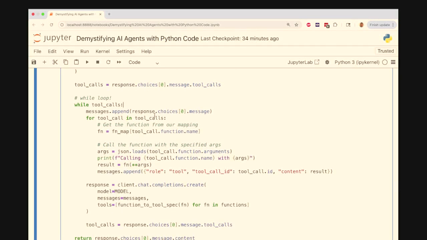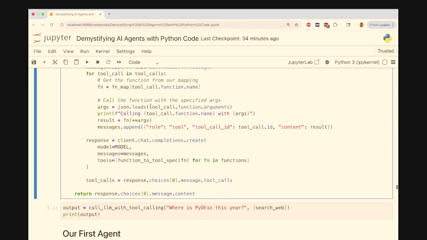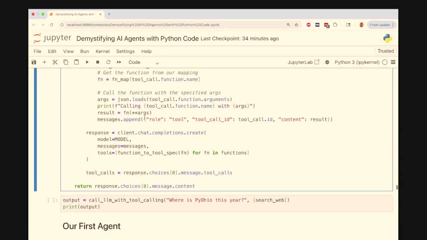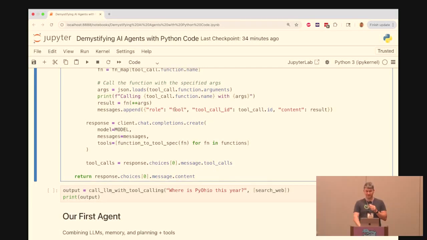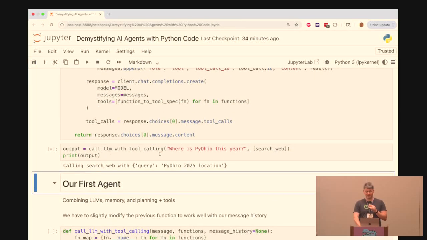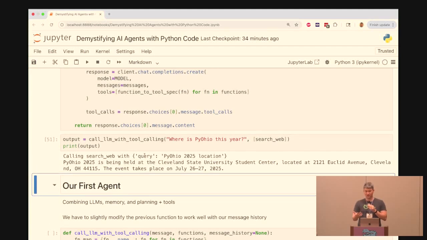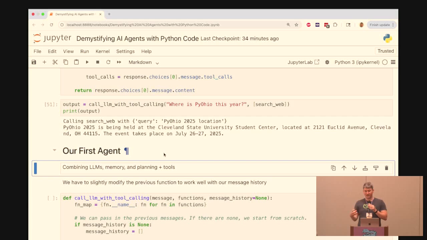So we go through the tool calls, we get the function that it's meaning to call, we load the parameters, we actually call the function, and then we append that message with the results of the function. This puts together the tool calling. We can see it made one call, we gave it the results, and it did that. So that's tool calling. We can now add back in the memory component that I mentioned earlier to get a full agent.